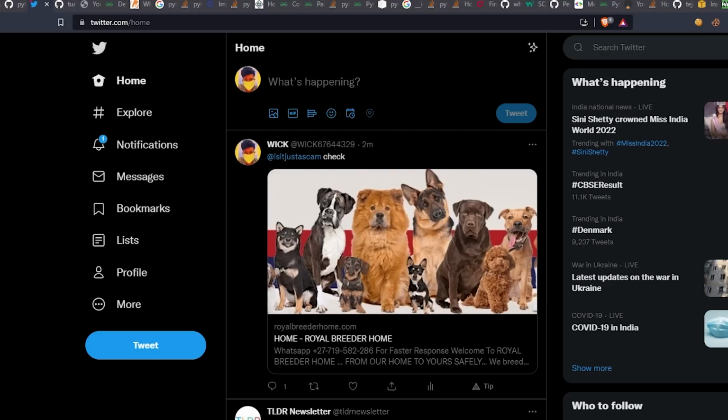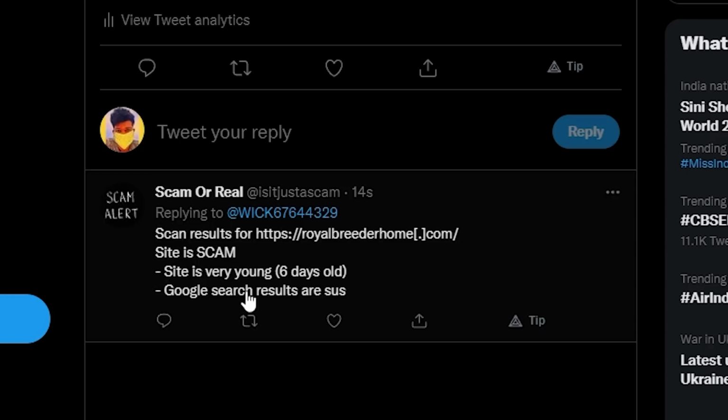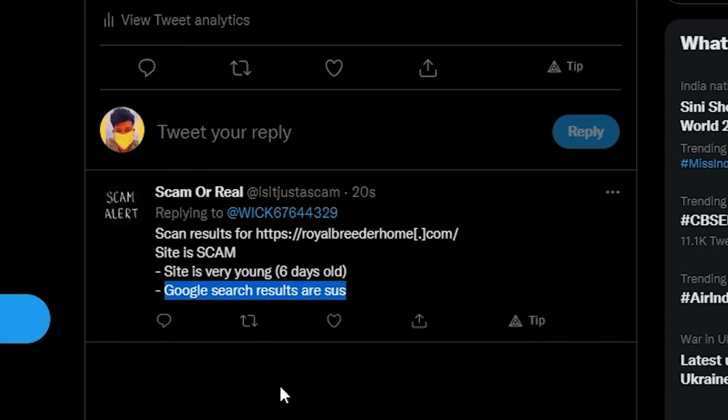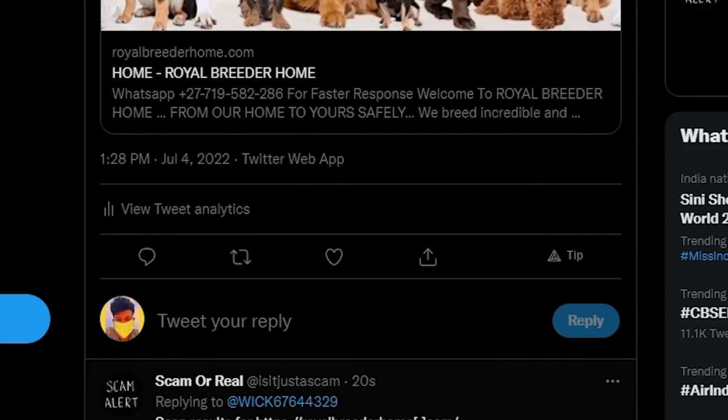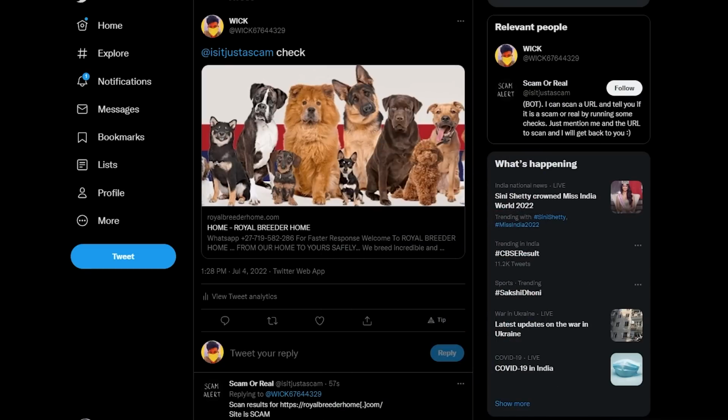And let's see. Okay, looks like we got a response from the bot. Let's check it out. Oh, look at that. It says that the site is indeed scam. And the reasons it gave us is that the site is very young, which is 6 days old, and the Google search results are sus. So based on these 2 reasons, it was able to tell that this site is indeed a scam website. Cool, that's awesome. So I checked for both a real website and a scam website, and my bot worked as expected. And obviously I will keep testing the bot to make it as perfect as possible, as efficient as possible.